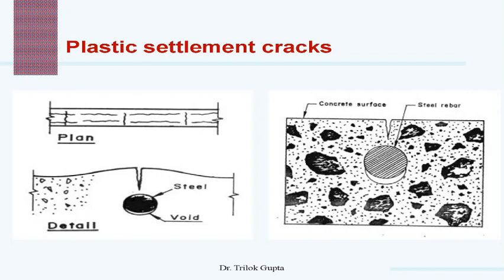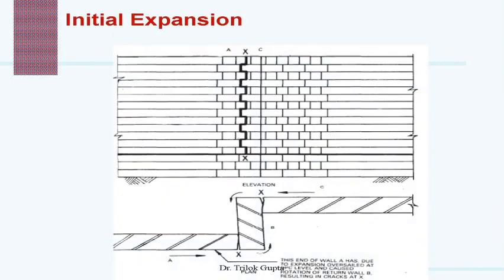So we can observe this from the figures: this is a plan and this is a detail, and if suppose there is steel present and there are voids, then due to this plastic settlement the cracks will develop. And this is the large view of this figure, showing how the cracks are formed due to this plastic settlement.